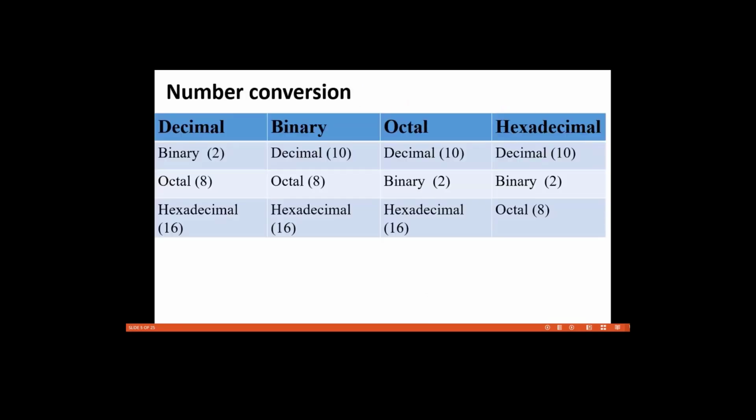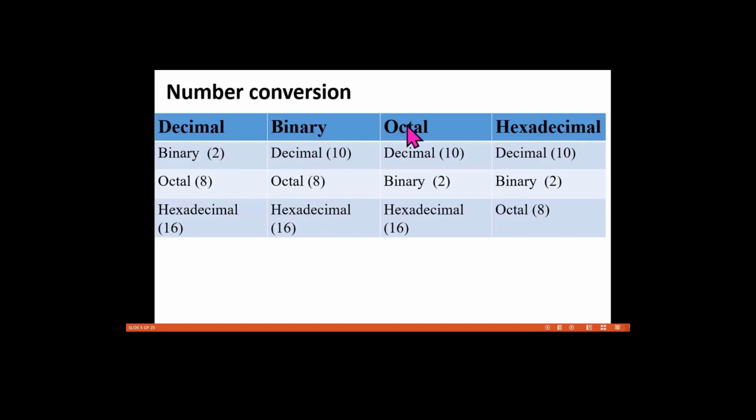Here we are going to see number system conversions. We are going to convert decimal into binary, decimal to octal and decimal to hexadecimal. After that, binary to decimal, binary to octal and binary to hexadecimal.